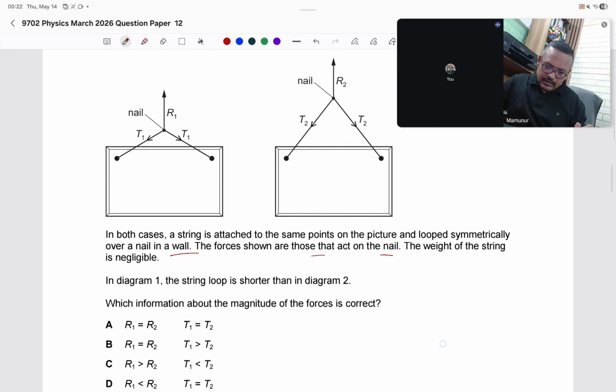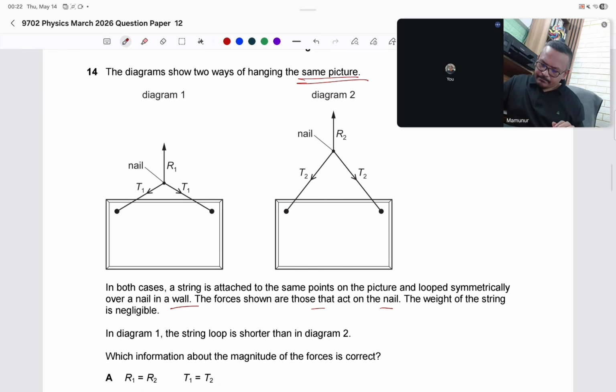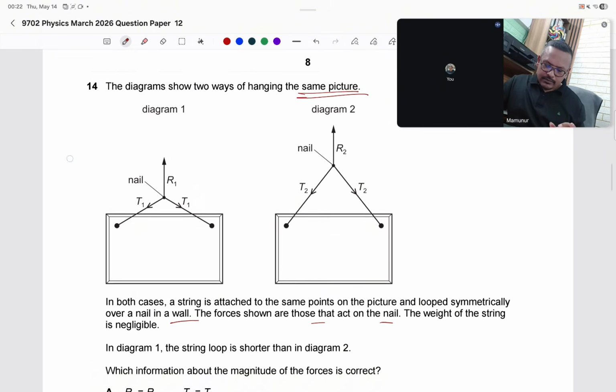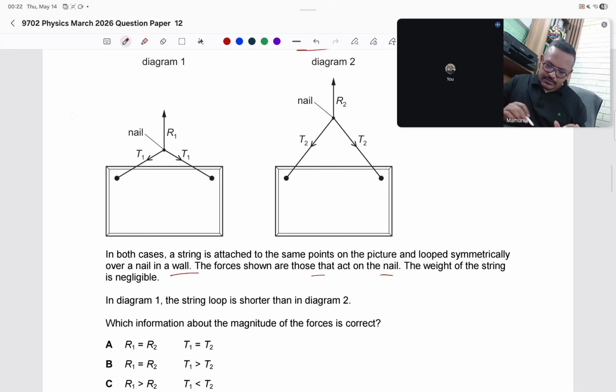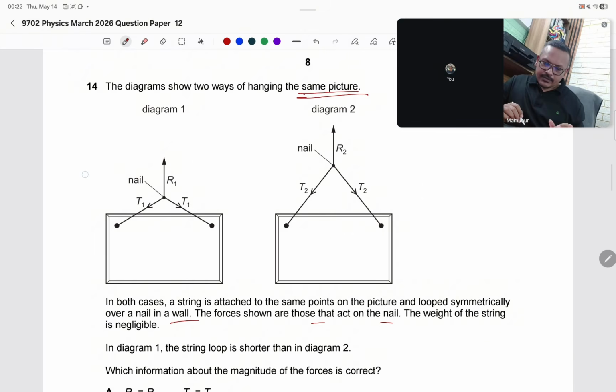R greater than R. What is R? R is given in diagram 1 and diagram 2. Here R is the weight, because R is balancing.